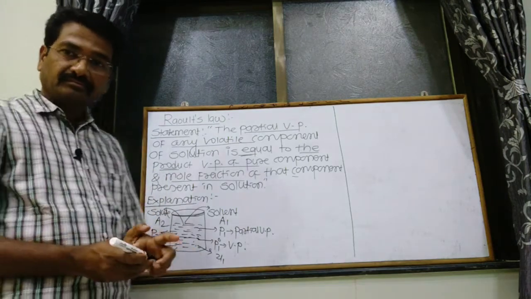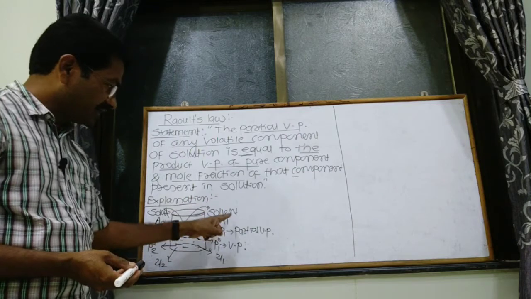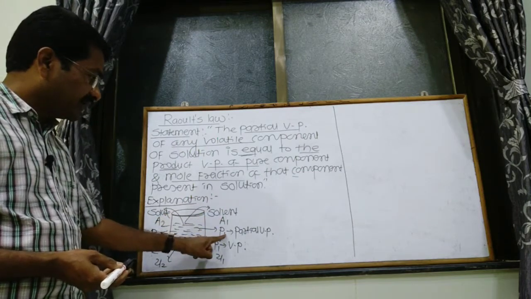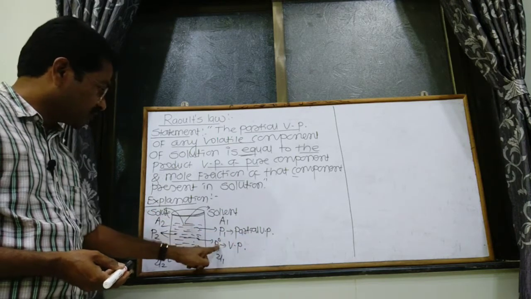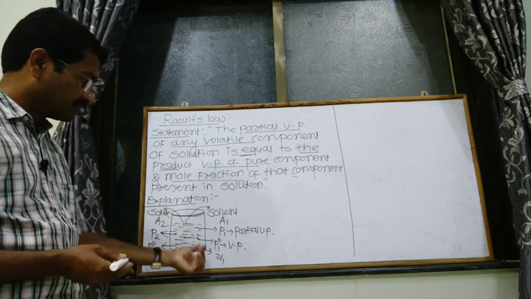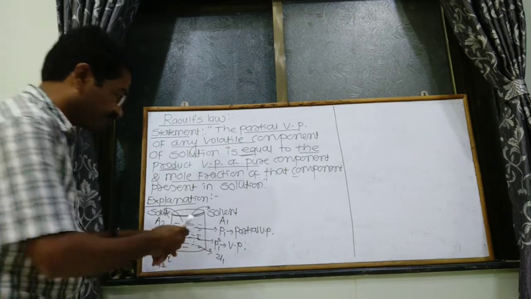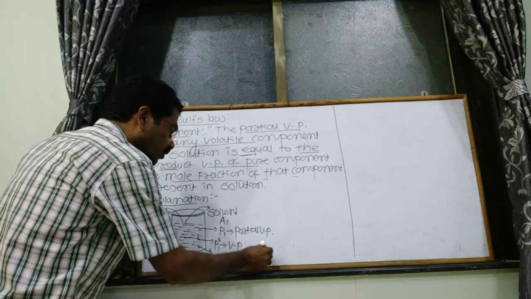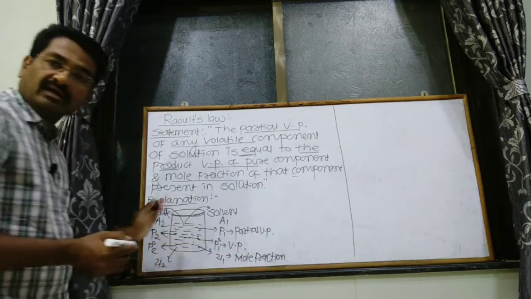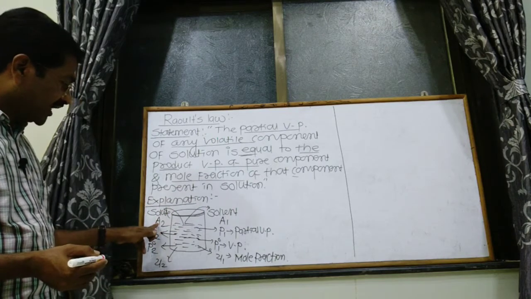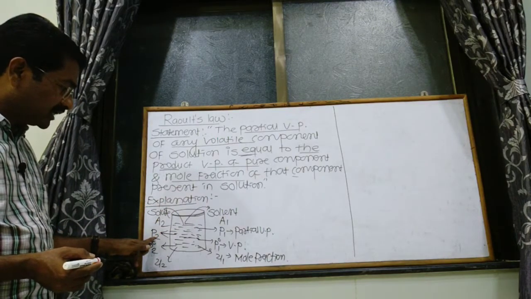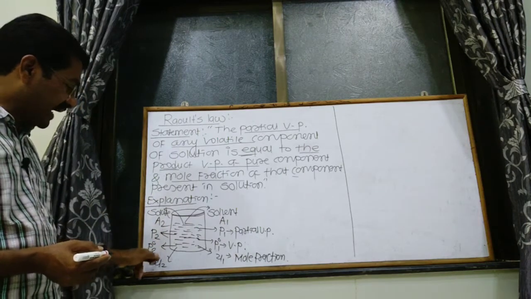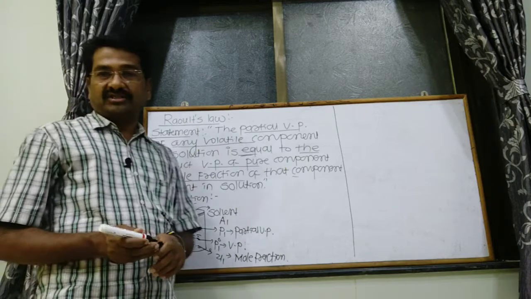See again, this is for the solvent: the solvent is A1 and the solute is A2. For the solvent, P1 is the partial vapor pressure, P01 is the vapor pressure of that solvent, and X1 is the mole fraction of the solvent. Like that for the solute, A2 is the solute, P2 is its partial vapor pressure, P02 is the vapor pressure, and X2 is the mole fraction.